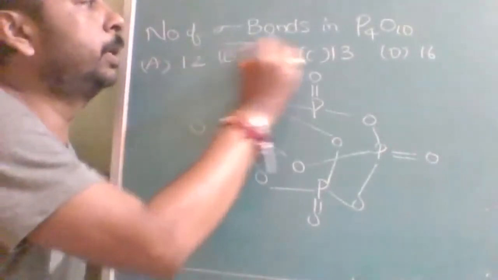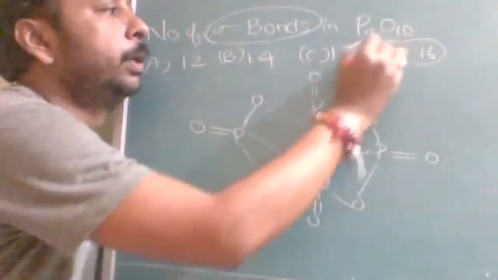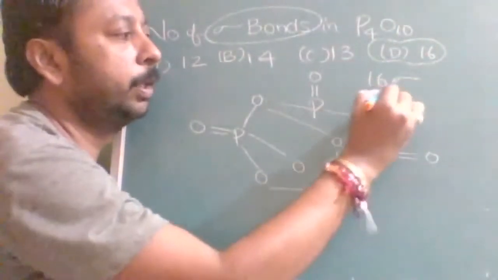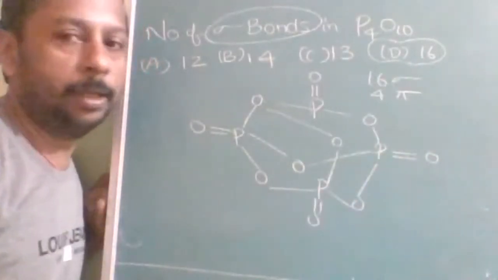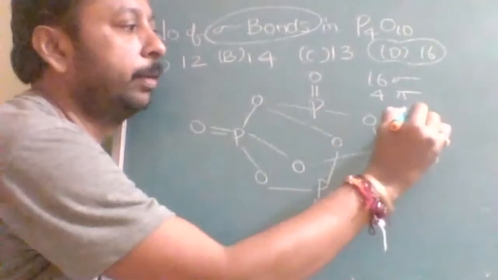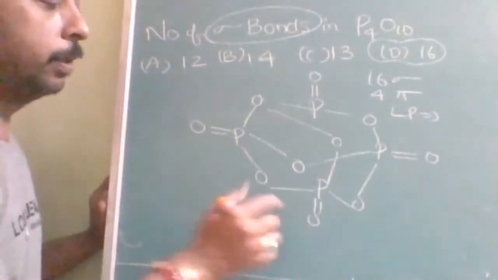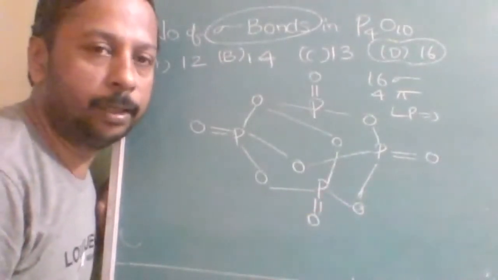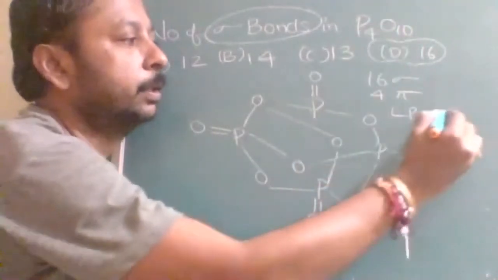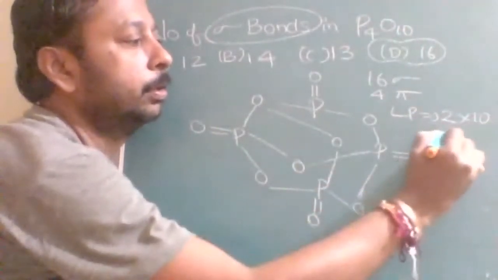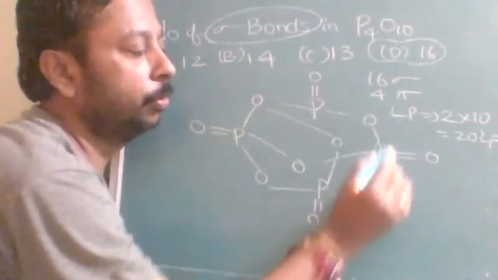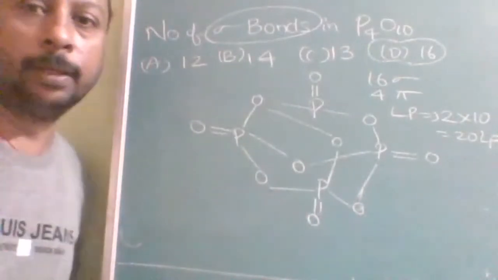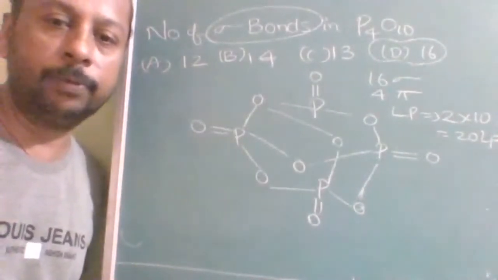Okay, so the question is about sigma bonds. If you count, you will get 16 sigma bonds. Pi bonds, how many? 4 pi bonds. And they may also ask about lone pairs. Each terminal oxygen is double bonded, therefore every such oxygen will contain 2 lone pairs. So 20 lone pairs in total. There are no lone pairs on the phosphorus because they are participating in bonding. Is that clear to all of you?